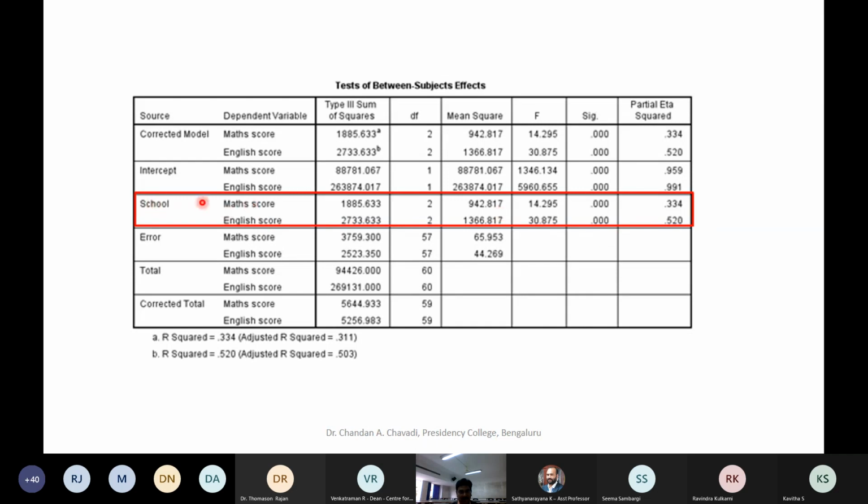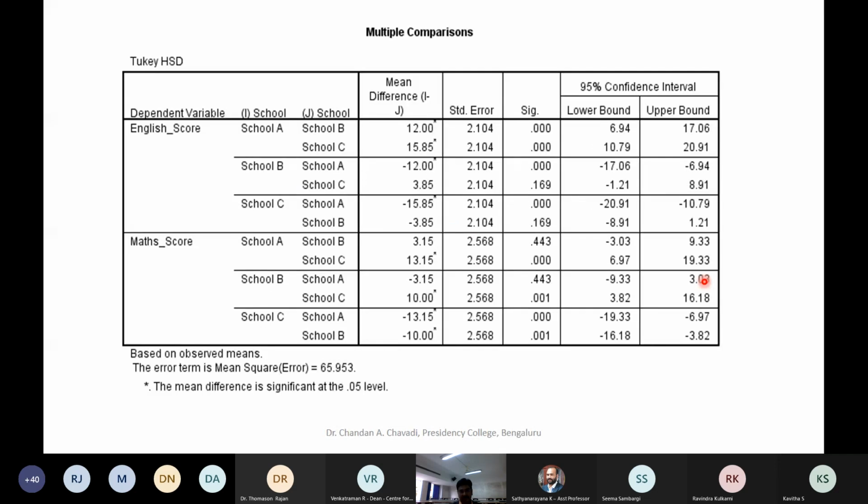Now what is the impact of maths score on the DV, the dependent variable on the IV? Maybe 33.4%. This is your R square value. Here also English score on school, that again is almost 0.5. That means these two are able to explain the variance in the dependent variable by the independent variable. So R square 0.334 and 0.520. These are the things that need to be looked upon. Many a time we try to see the variance that is being explained by that element. Variance is a very important factor, what we call R square and all. The more the variance, the more you are able to understand about that aspect which you are measuring.